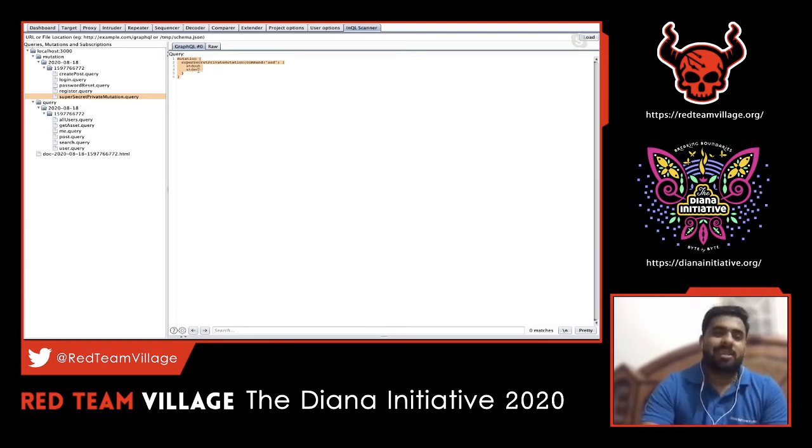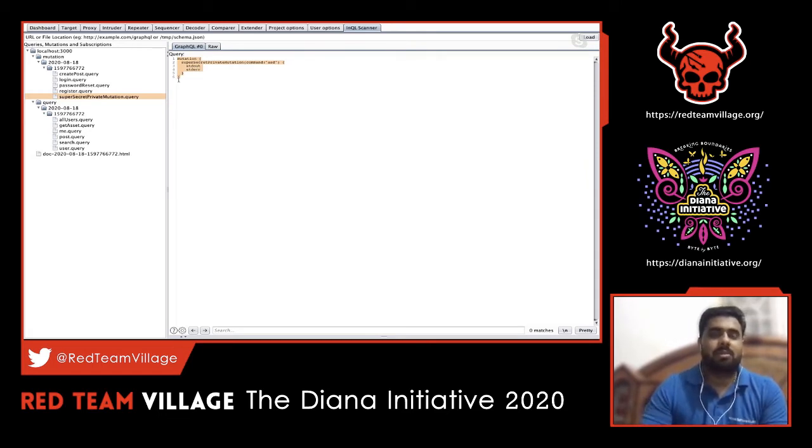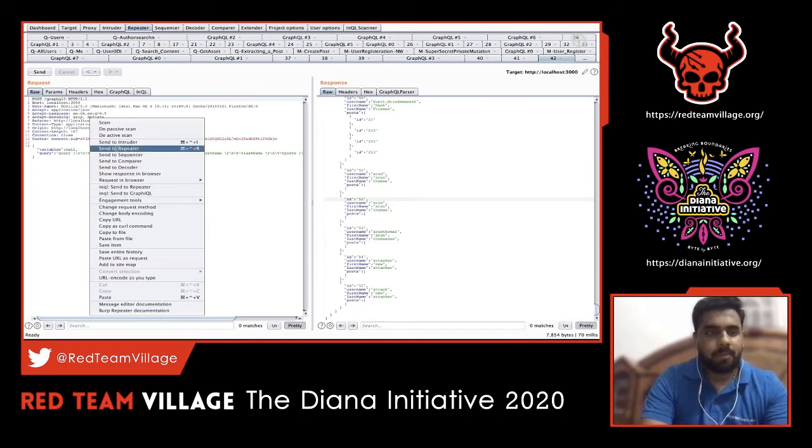So it's that serious. The end user can anyway access the APIs. So what if there are certain APIs which are admin specific? In REST APIs, we know that there will be some public APIs which are client facing and some private, internal APIs, so they will be segregated and kept apart. But with respect to GraphQL, sometimes there are a lot of misconfigurations wherein they tend to expose this information. Let's see, in this case, it's called super secret mutation. It requires stdout and stderr fields, and it requires a command. Since it's an admin kind of function, we can think of a possible command injection. Let's see what we can do with this particular request.